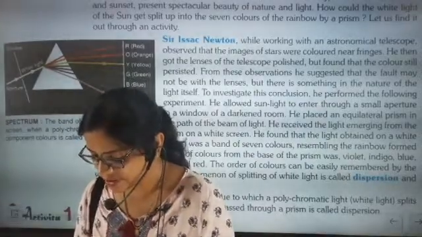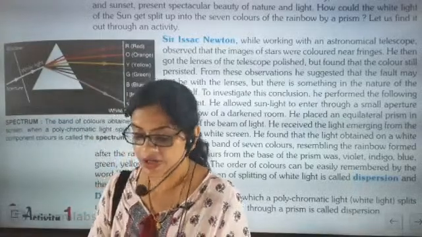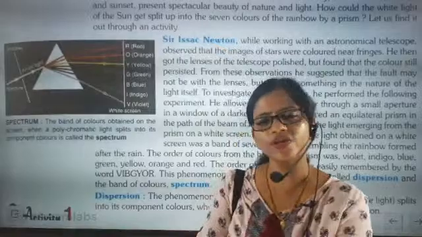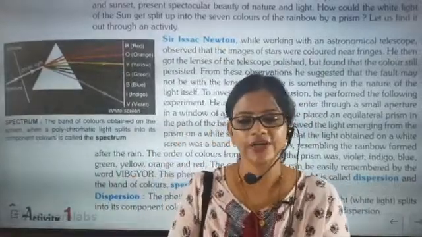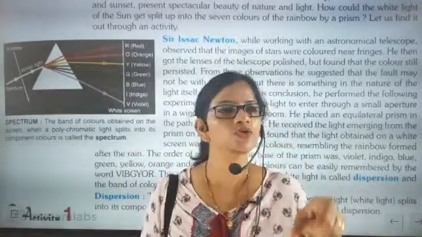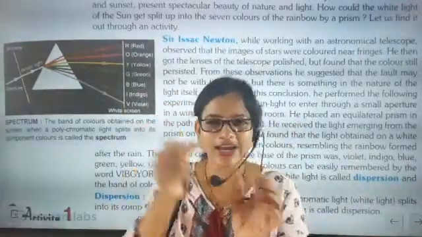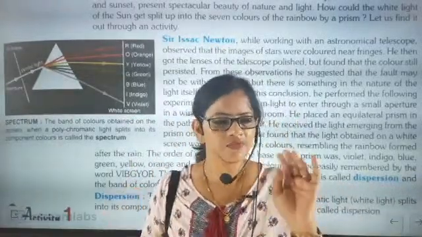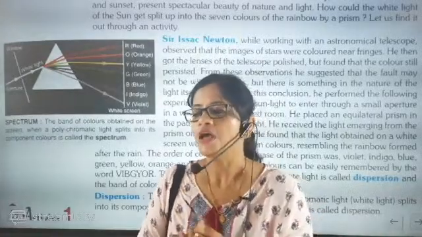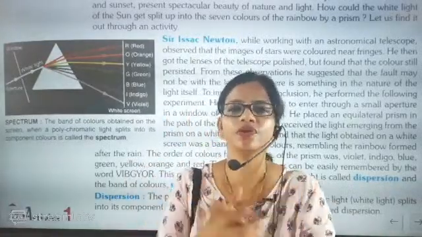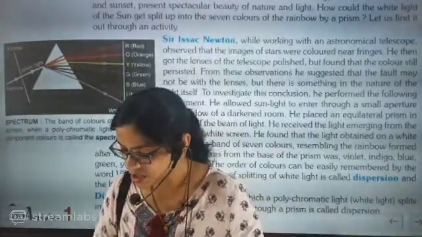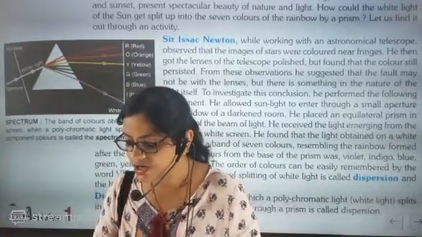Okay, dispersion of light I am going to discuss. Now look here, what is dispersion of light? First we are going to understand that when you use a watch or glass inside your room, and from a very small hole light enters, wherever that light falls on some refracting surface, you will see that the light splits into different colors.